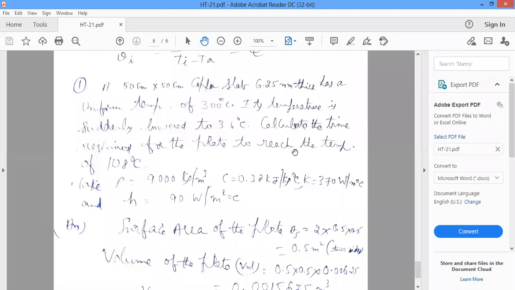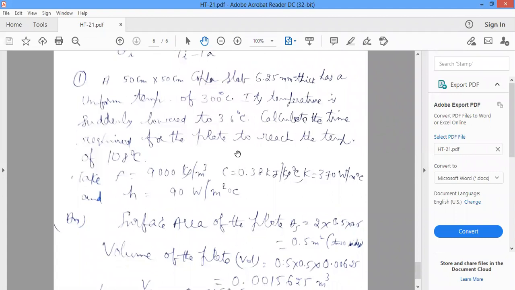So now we have solved 4 or 5 problems on this lumped parameter system. Generally, in the final exam, you get these types of problems. One problem I will describe.